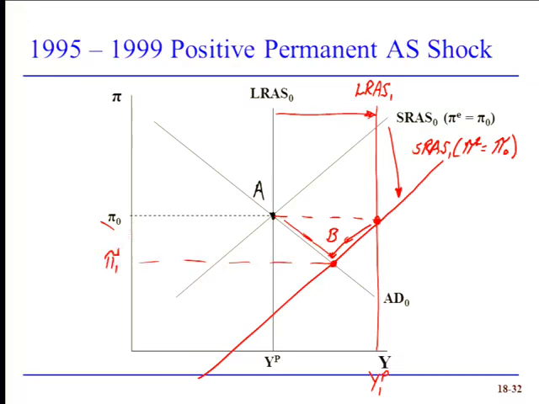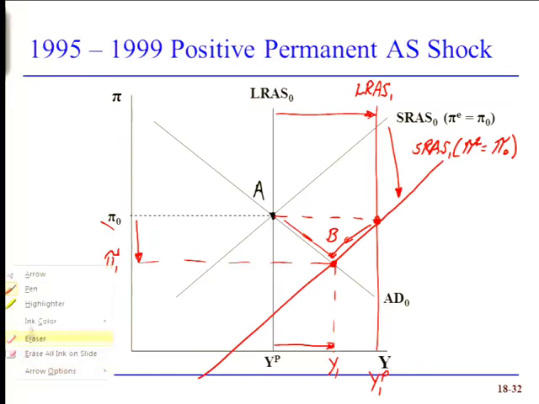In that new short-term equilibrium, the inflation rate will have fallen, and economic output will have risen relative to our initial potential output level. And because labor markets do not adjust quickly, the unemployment rate will go down. So at least in this first year, the output gap that we're looking at is with respect to the old potential output level. The unemployment rate will go down. So this is where we are in year one.